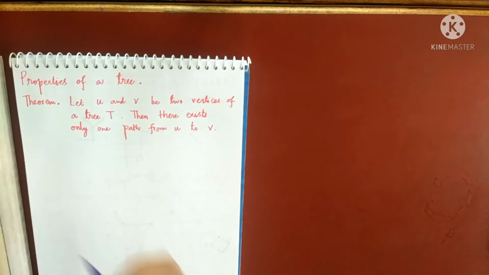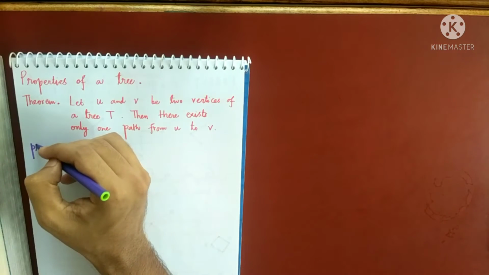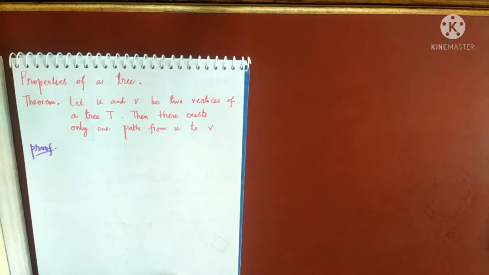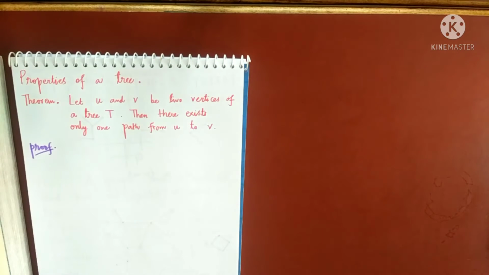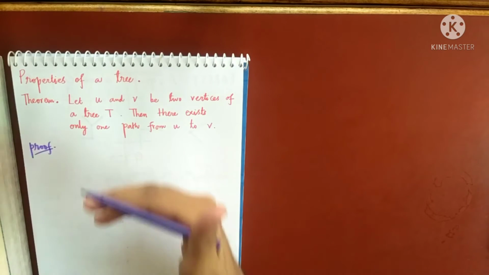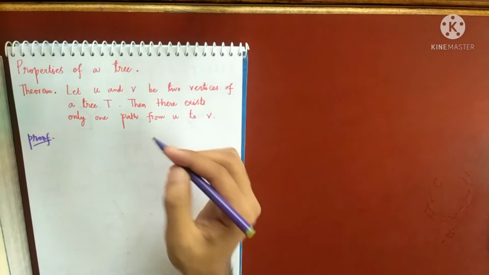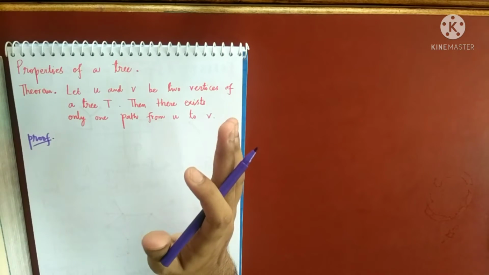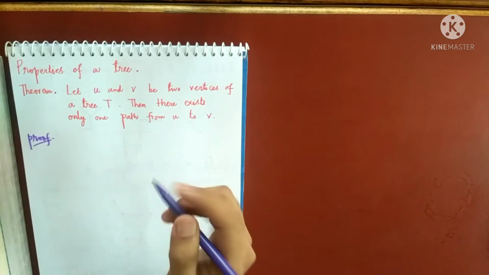Now the idea of the proof is very simple. Let me first sketch the proof. First you try to understand the proof and then you write it. In graph theory, first you understand the proof and then you write it down in words, okay? Now, how do we start? We'll start with contradiction. That means let's suppose that there exist two paths from u to v.